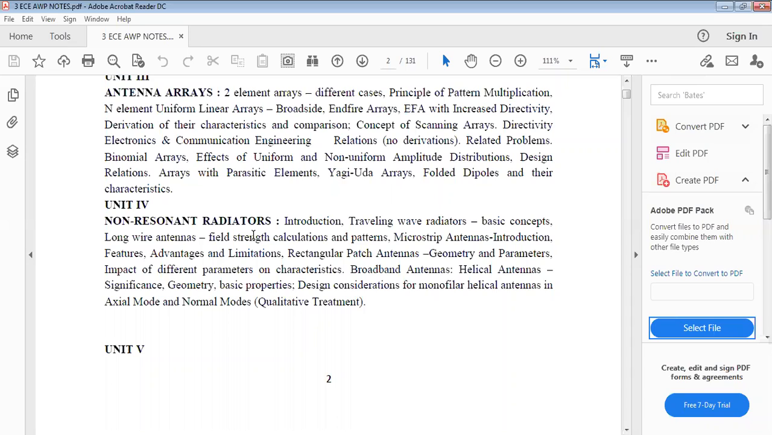And the end-fire array with increased directivity: how is it possible to achieve that, along with the derivation of their characteristics and comparison. And the next one is the concept of scanning arrays.